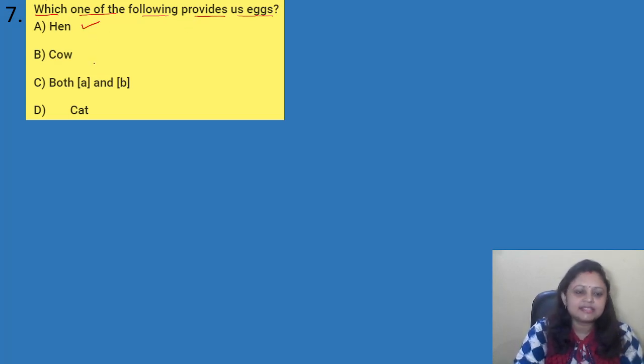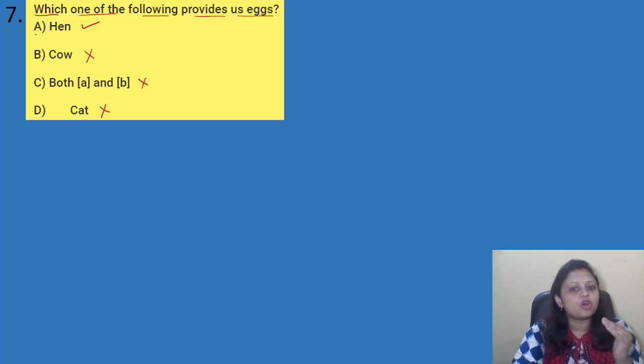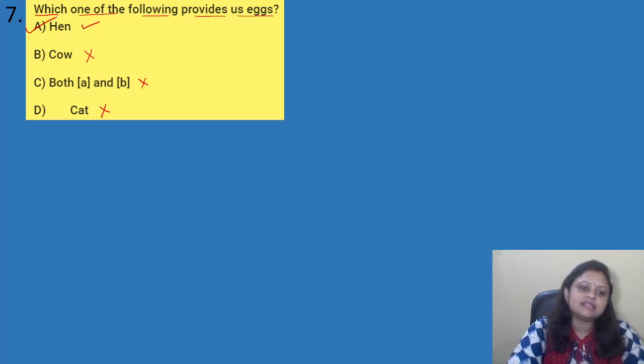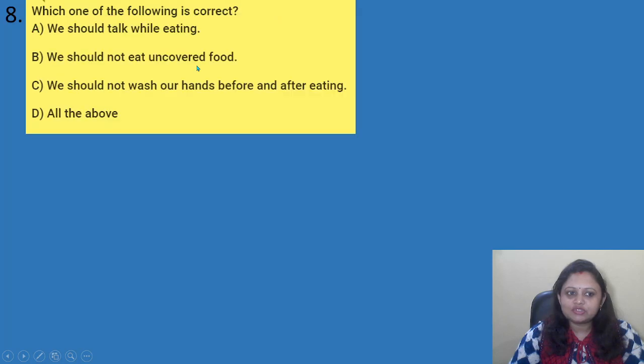Yes. From cow? No, we don't get egg from cow. Both A and B? No. From cat? No, we do not get egg from cat. So we get eggs only from the hen. Not only from the hen, from other birds also. Among these options, the correct answer is option A. Got it? Coming to the next question.